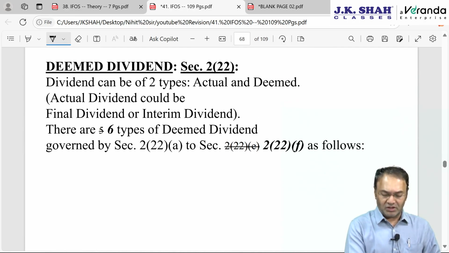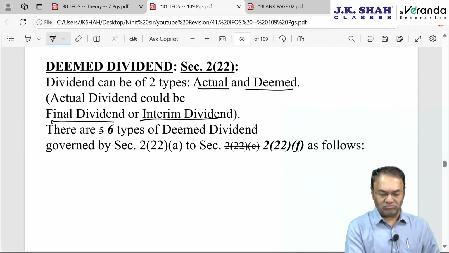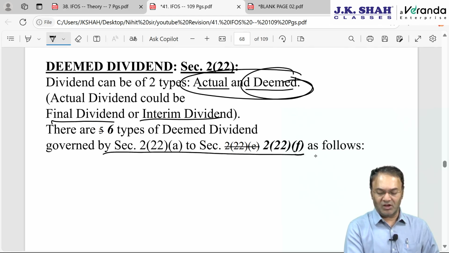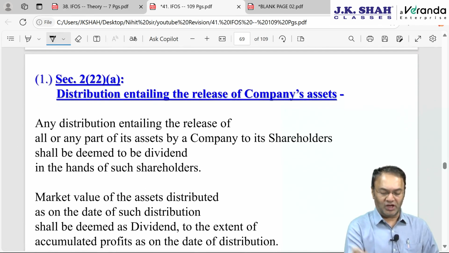So dividend can be final or interim or actual or deemed or preference or equity, but here we are going to discuss about actual and deemed. So deemed dividend, 5 plus 1, 6 types of deemed dividend, starting with 2(22)A.